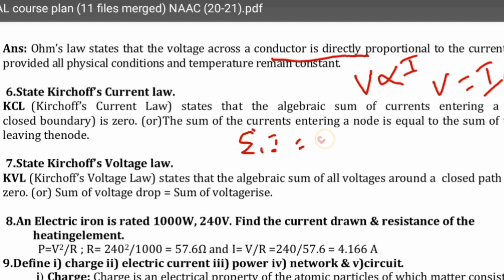Whereas KVL, summation V equal to 0. Kirchhoff voltage law states that the algebraic sum of all voltages in a closed path is equal to 0, or the sum of voltage drops equals the sum of voltage rises.